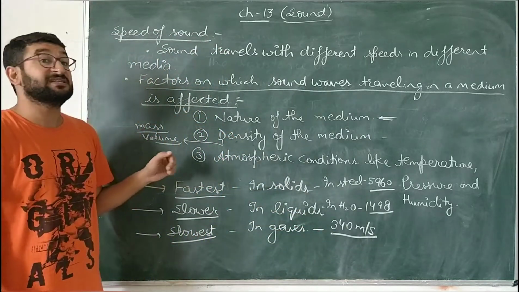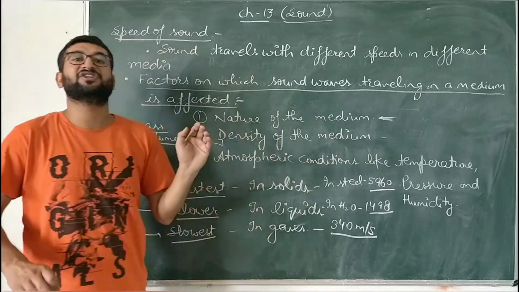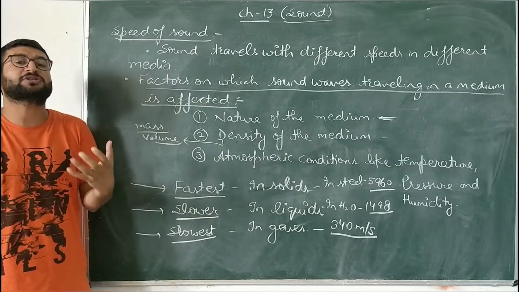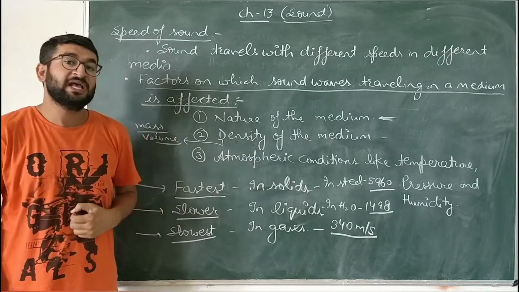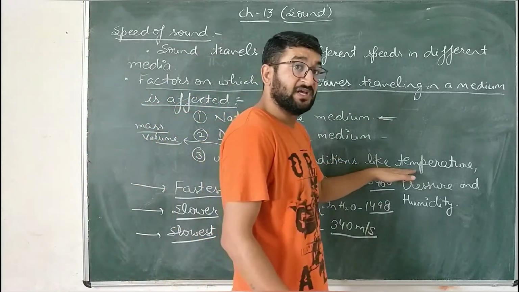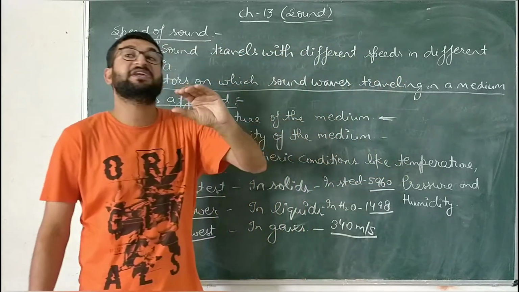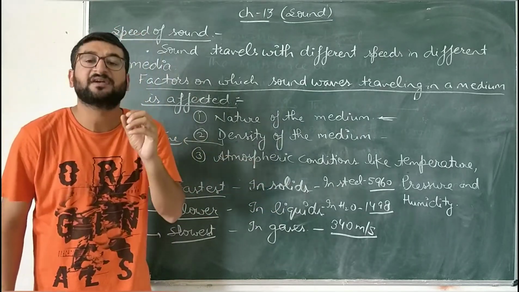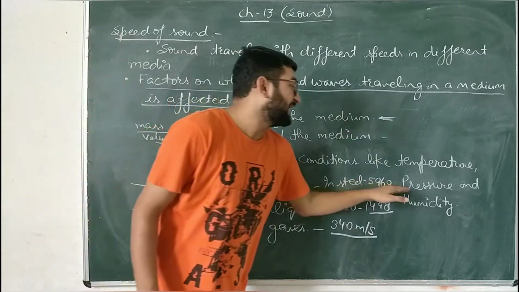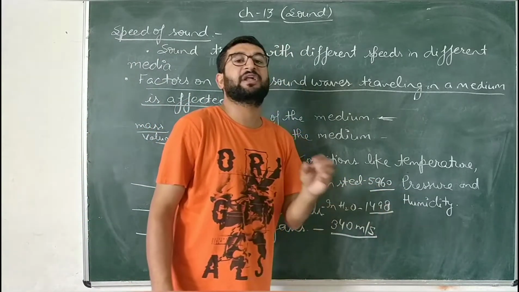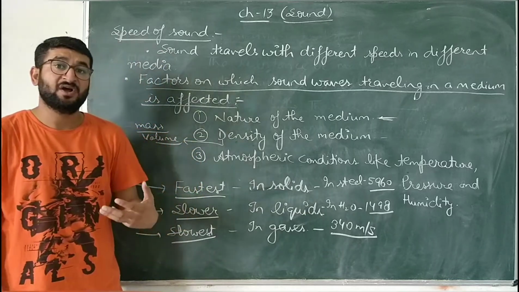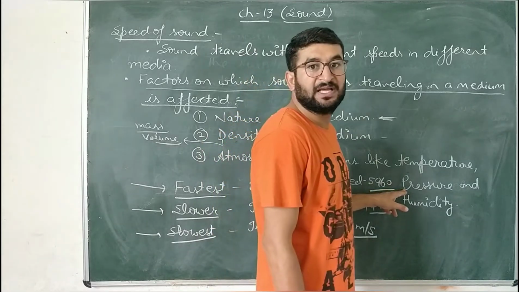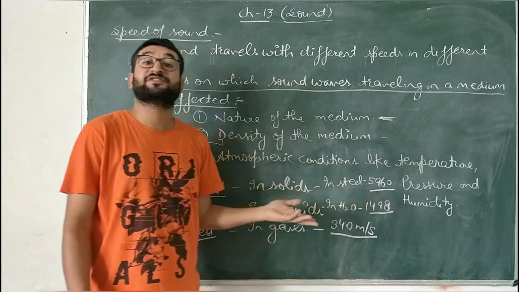Next thing, children, the third factor is the atmospheric conditions, the conditions around the source of sound. Those conditions will also affect the speed of sound, and those conditions are temperature. If we increase the temperature, the speed of sound increases. If we decrease the temperature, the speed of sound decreases. Pressure: the pressure exerted by the atmosphere on the objects present on the earth is known as atmospheric pressure. And this pressure will affect the speed of sound.